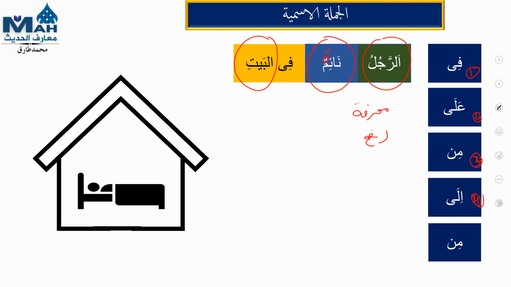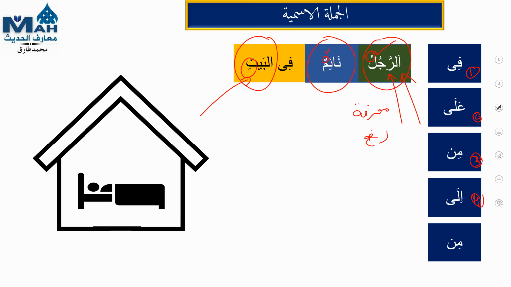Now how will you decide which is mubtada? You will decide on the basis of i'rab. Our mubtada requirement is that it should be in raf' condition, but al-bayti is jar, so it cannot be mubtada in any case because it does not fulfil the requirement.